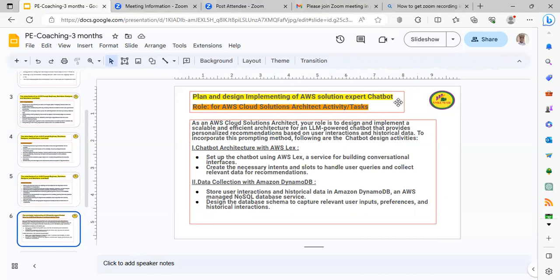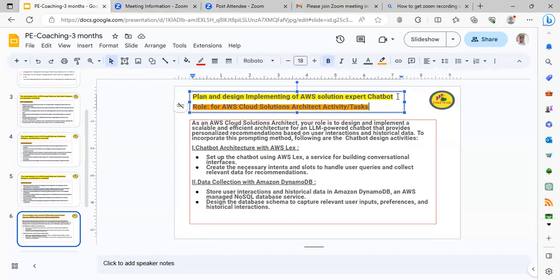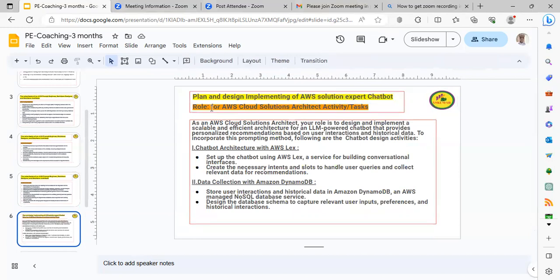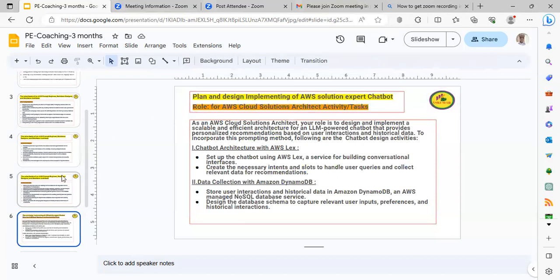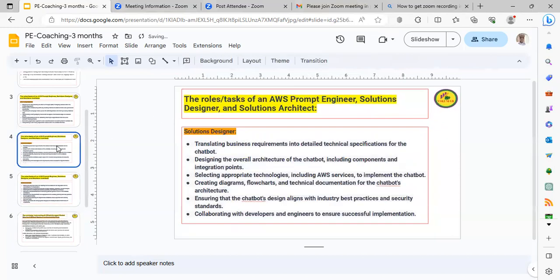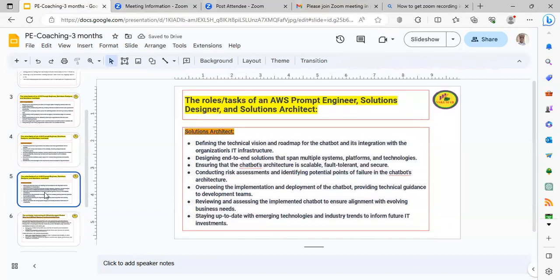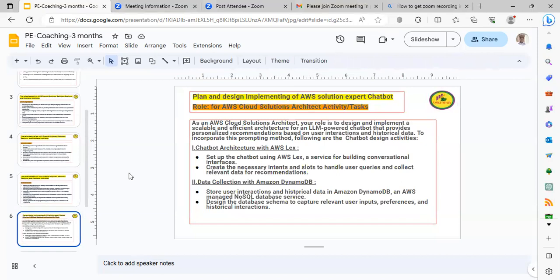Implementing of AWS Solution Expert chatbot. We are naming that AWS Solution Expert as chatbot. Okay. The role we are considering here is for cloud solution architect activities and tasks. Basically, if you see the implementation of cloud solution and designer activities, solution designer and architect activities. These are the two slides we have discussed. The similar activities we are going to implement to help the surrounding teams in the project.